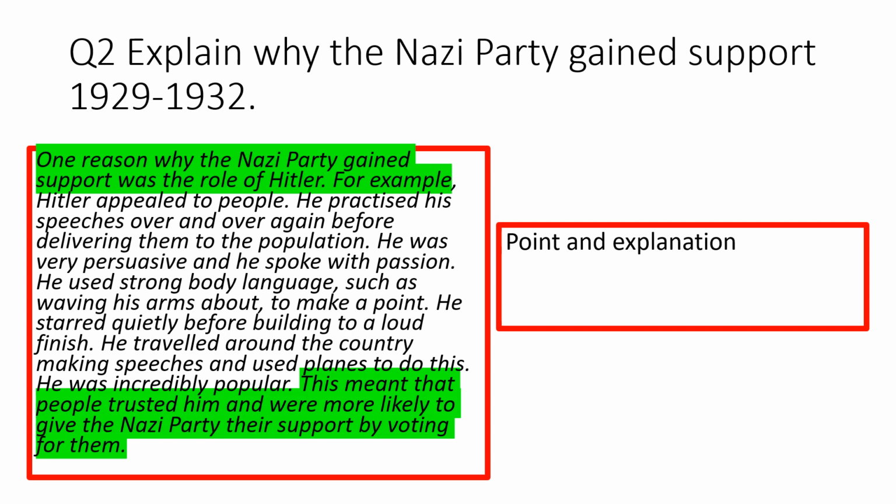The other bit that's missing is the explanation, and there's a useful phrase that you can use when you're explaining, and that's "this meant that." So in this case, this meant that people trusted him and were more likely to give the Nazi Party their support by voting for them. So again, we've used the words of the question in our explanation.